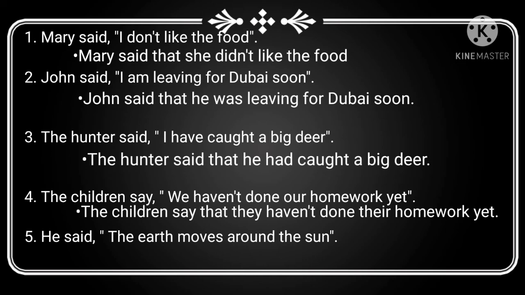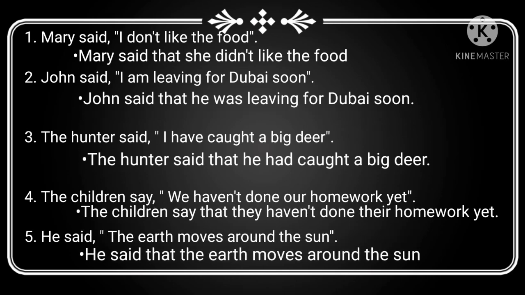Next one, he said, the earth moves around the sun. In universal truth and habitual action, we don't change the tense. It always comes under present tense. We need to add the conjunction that alone. So the answer is, he said that the earth moves around the sun.